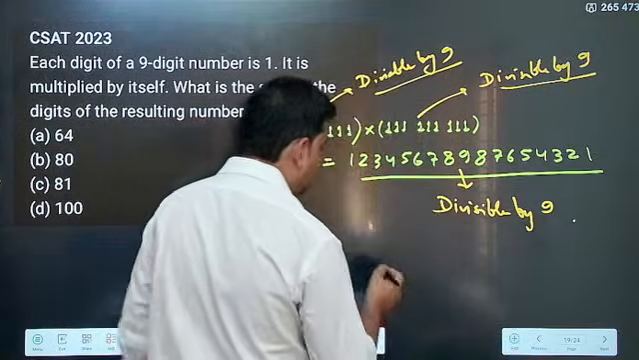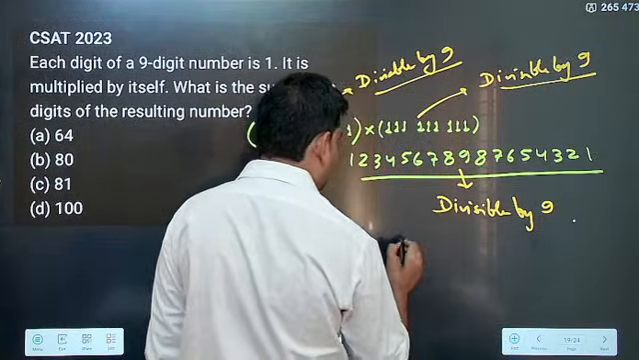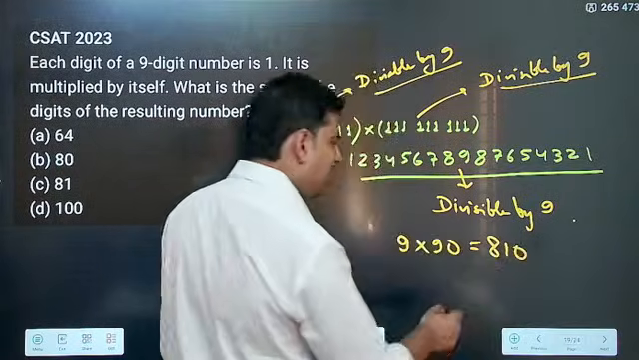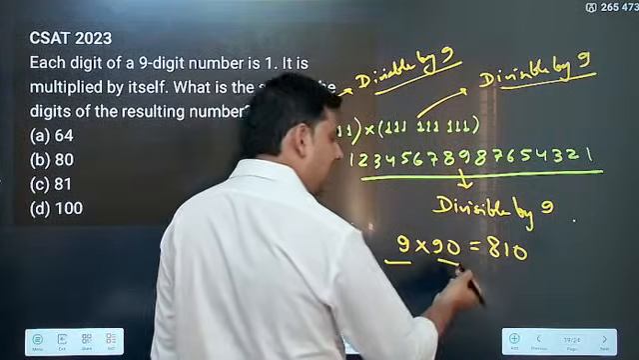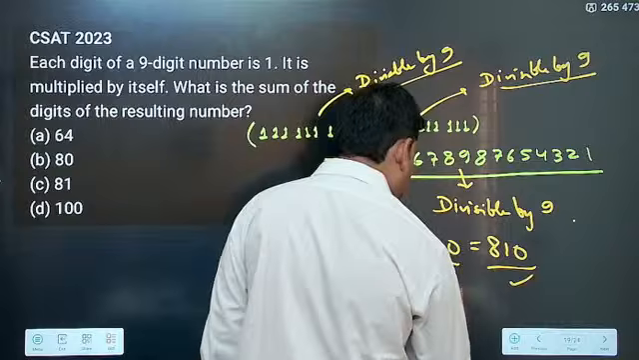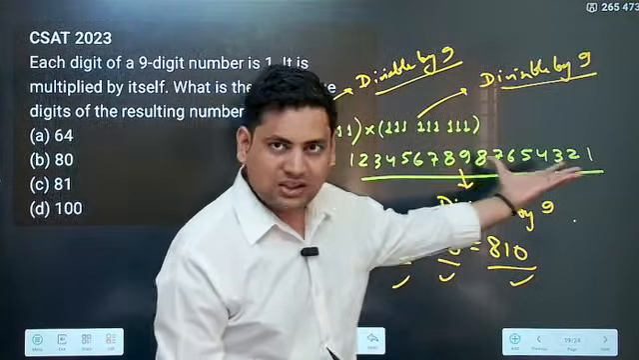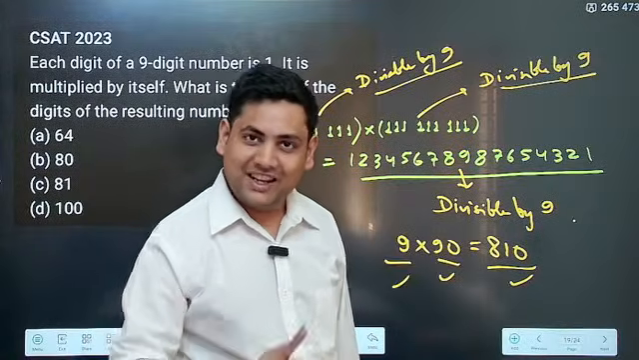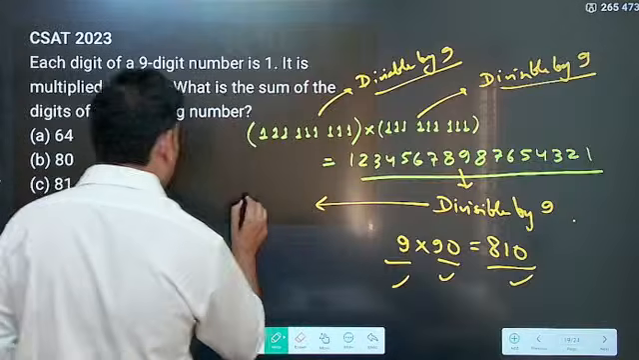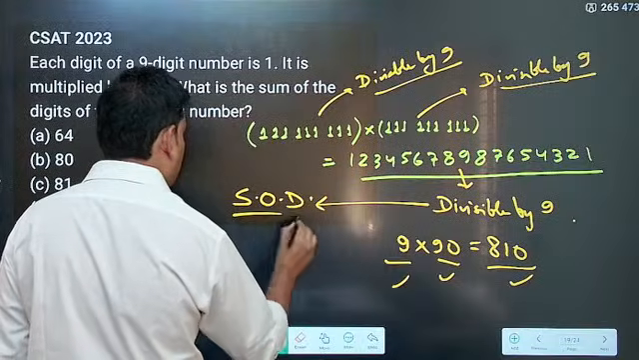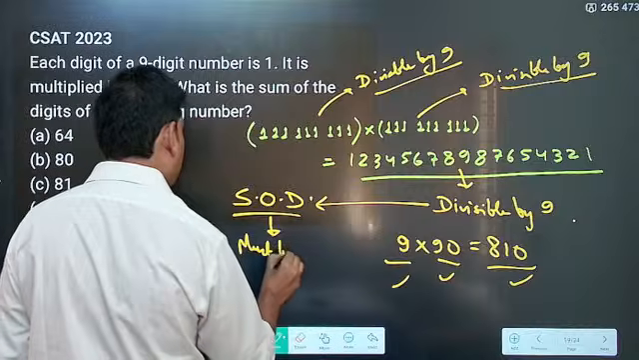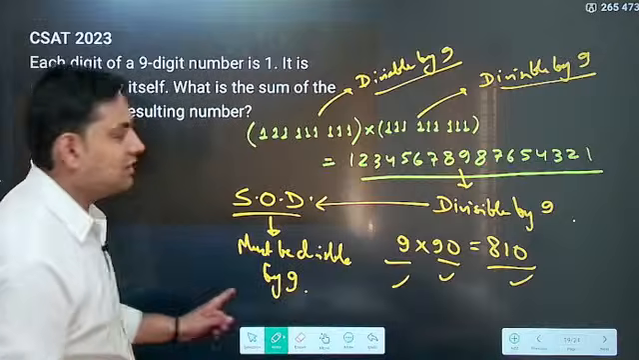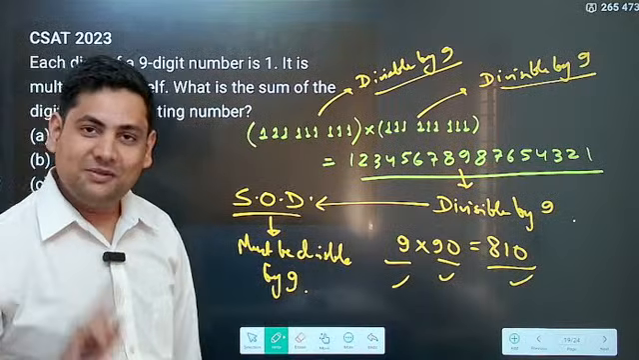For example, if you multiply 9 and 90, you will get 810. Because 9 is a multiple of 9 and 90 is also a multiple of 9, 810 is also a multiple of 9. So whatever the number n here is, it is divisible by 9. If it is divisible by 9, then the sum of digits must also be divisible by 9. Why? Because that is the rule of divisibility by 9.